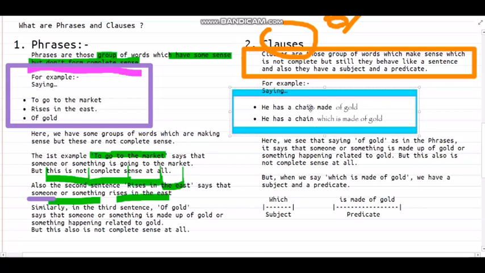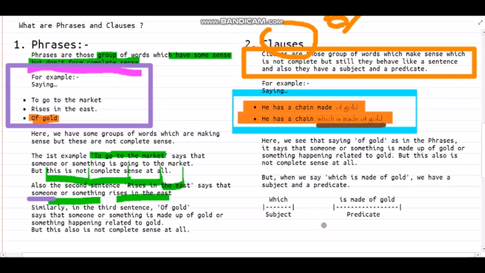He has a chain made of gold. But if I say "he has a chain which is made of gold," the other one is also saying he has a chain which is made of gold. So "of gold" and "which is made of gold" are completely different. As we see here, we got this phrase "of gold," but here in the other font we have "which is made of gold."